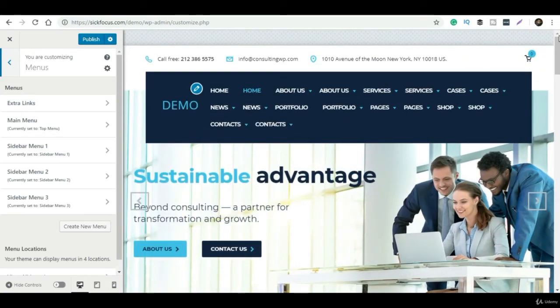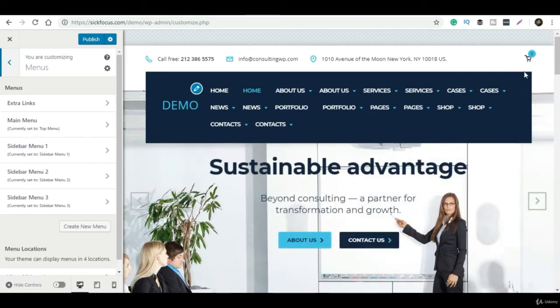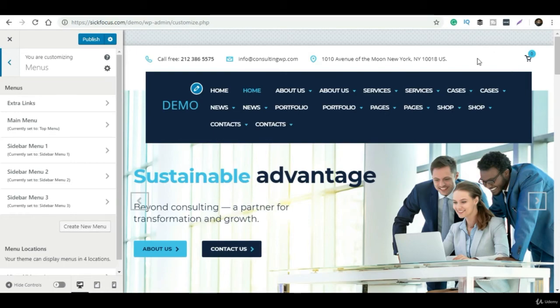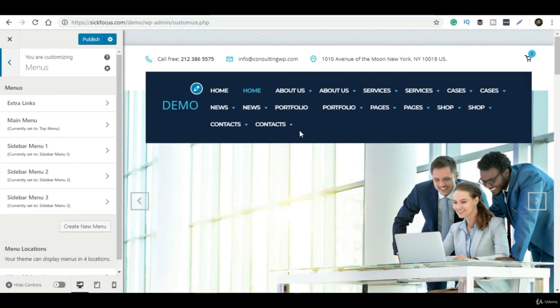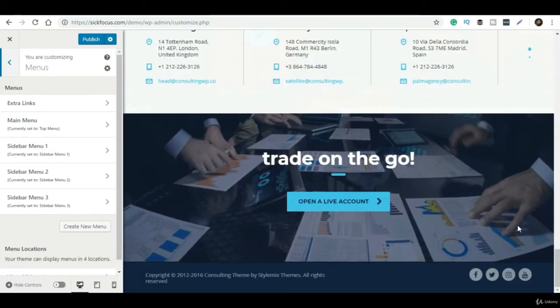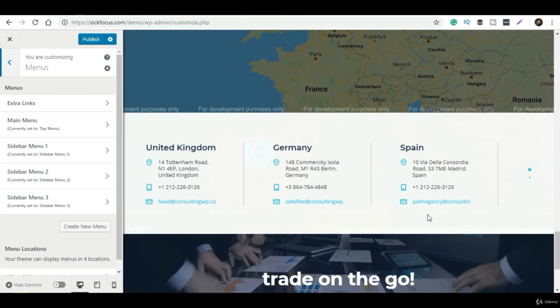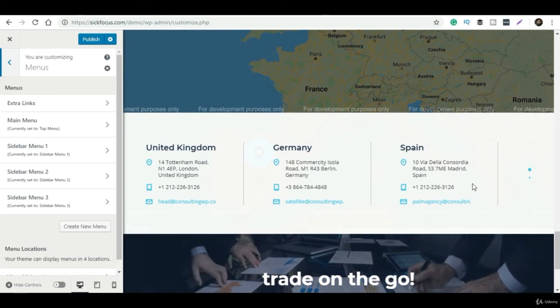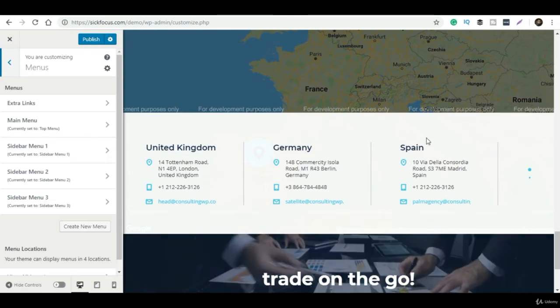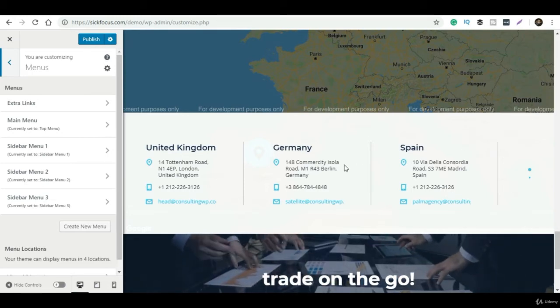So just click on this menu and open all the menus. Suppose here Home is coming 2 times, so I have to click on this menu and remove it. Once I remove it, automatically this menu will be gone. The same way About Us is showing 2 times, along with company history and so on. Suppose under About Us they have given 3 types of layout, but I want to keep only 1 layout. So they have given About Layout 1, About Layout 2, About Layout 3, and I want to keep About Layout 1 and delete About Layout 2 and 3.